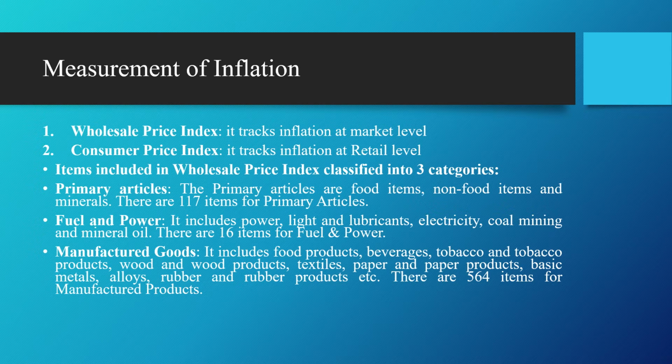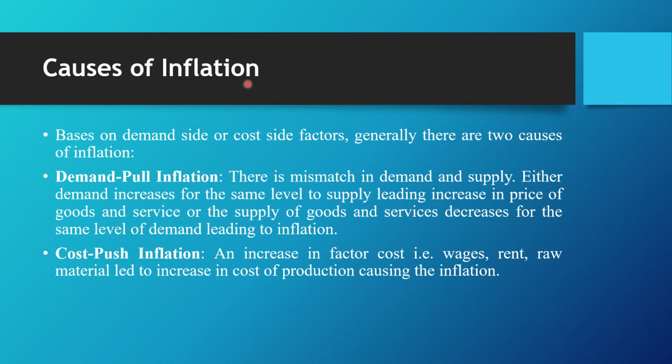Coming to the next topic, how inflation is incurred: there are two basic sides, the demand side and the cost side. Based on this, inflation is classified into two causes, demand pull inflation and cost push inflation. In demand pull inflation, demand and supply are mismatched, demand increases, and at the same time the price also increases, leading to inflation.